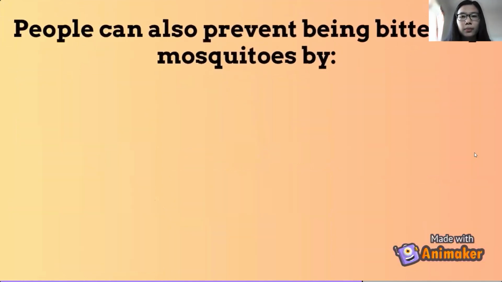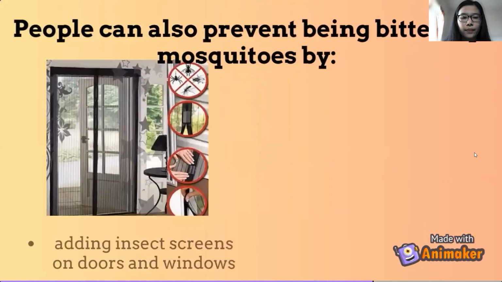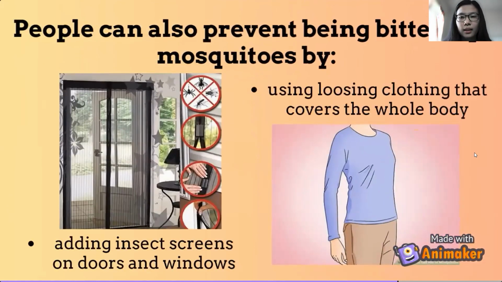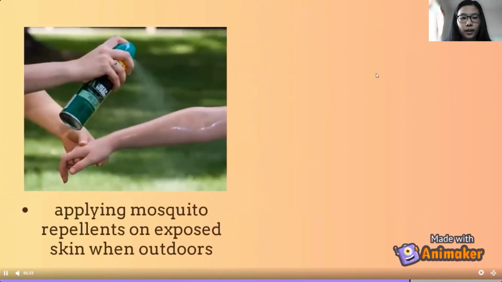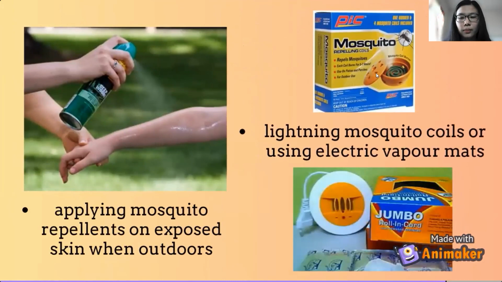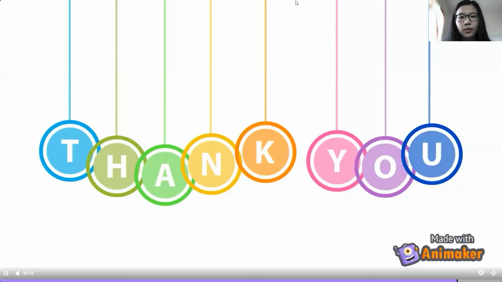Other than that, people can also prevent being bitten by mosquitoes by adding insect screens on doors and windows, wearing loose clothing that covers the whole body, applying mosquito repellent on exposed skin when outdoors, and lighting mosquito coils or using electric racquets. So this is all from us.